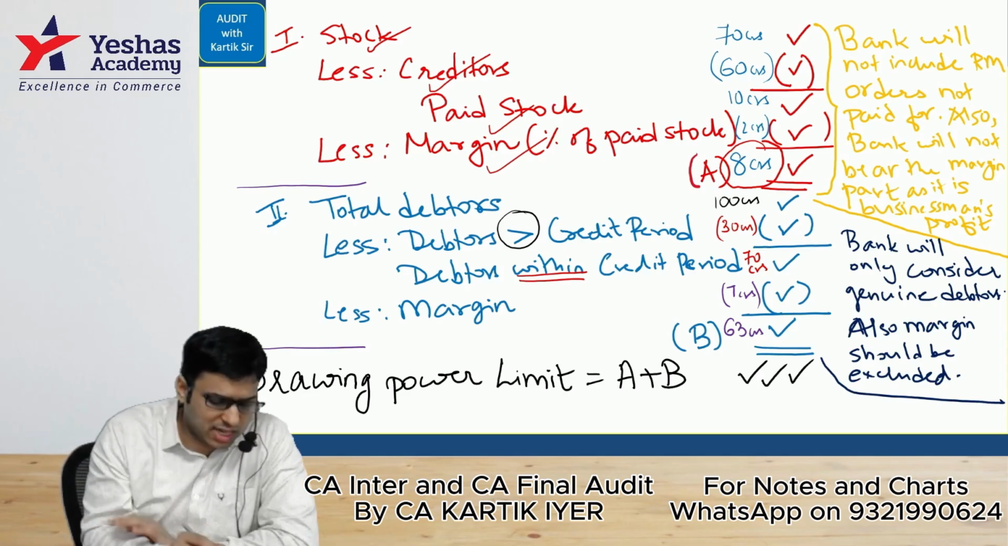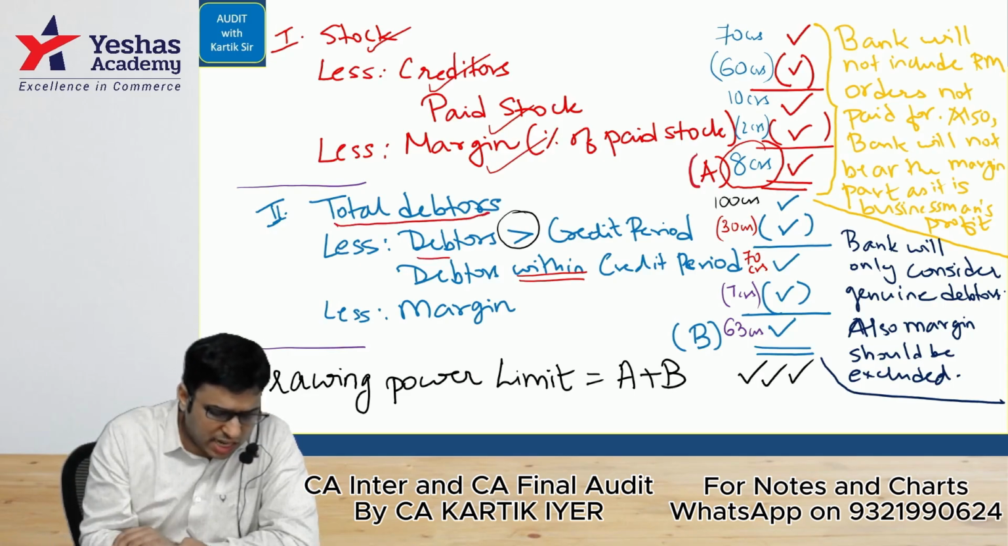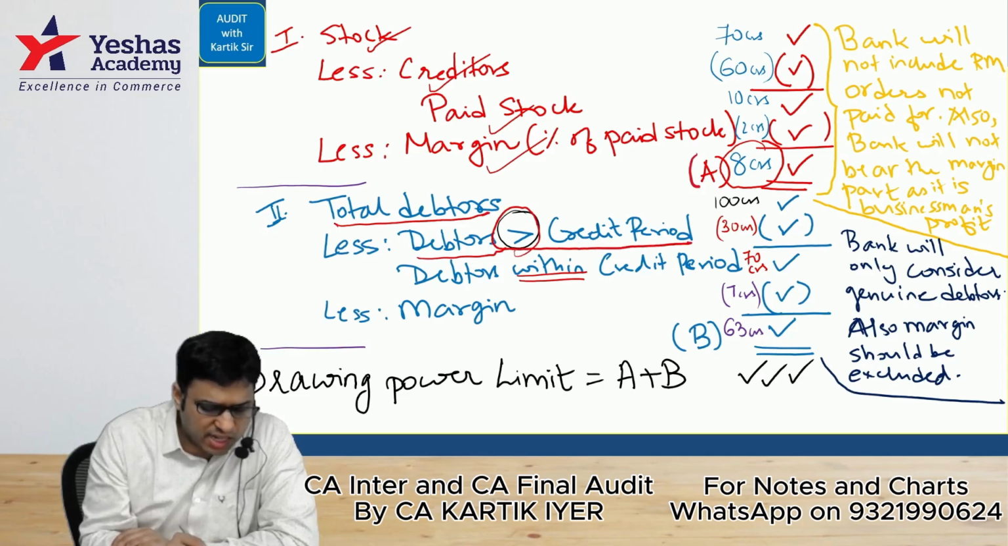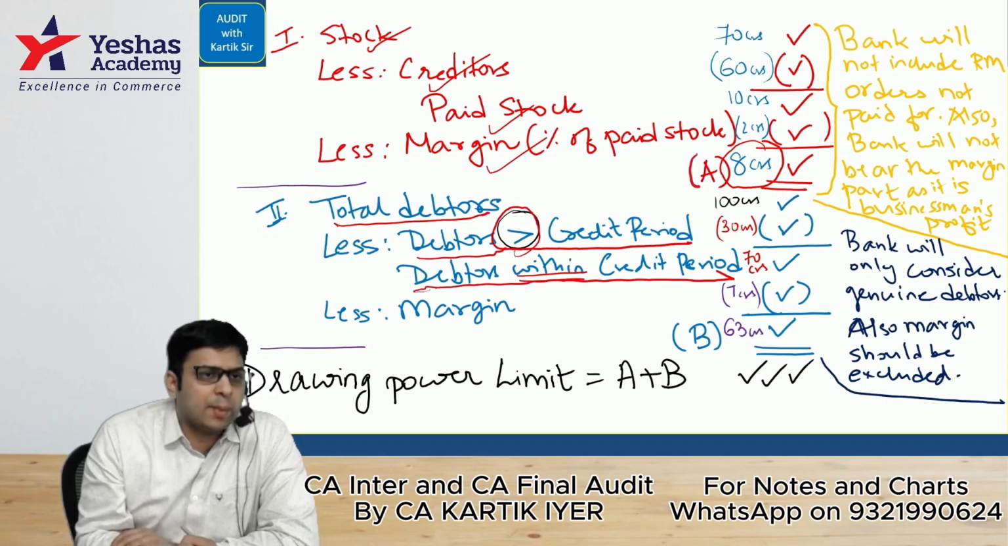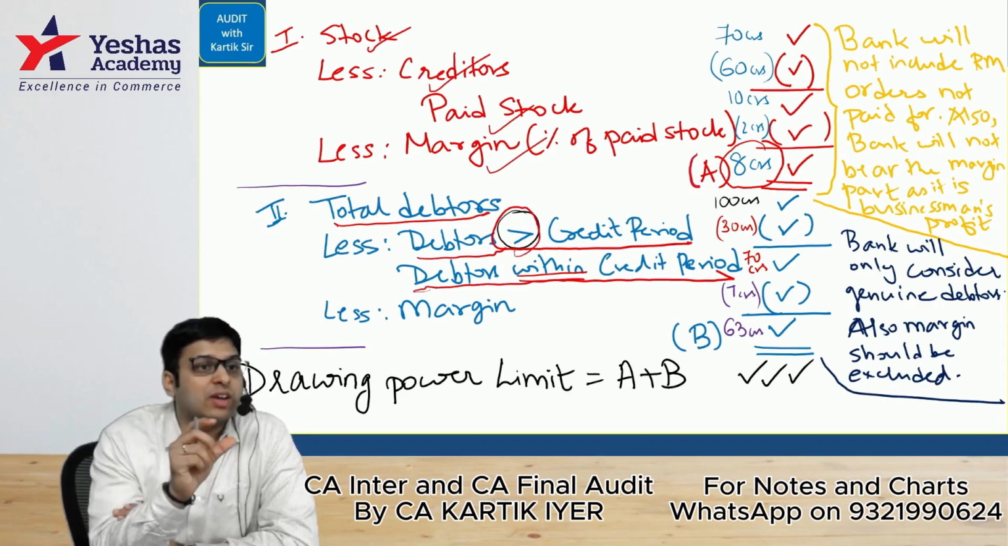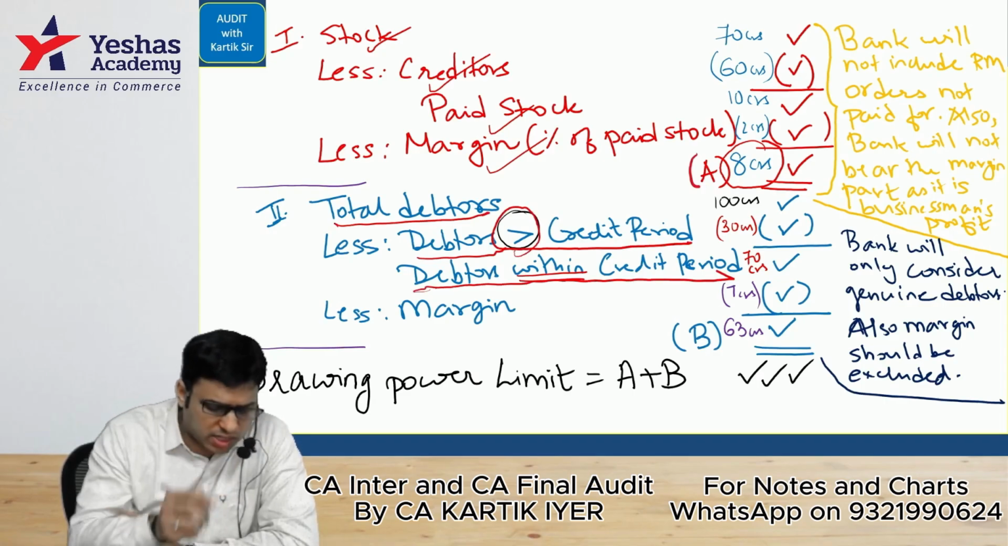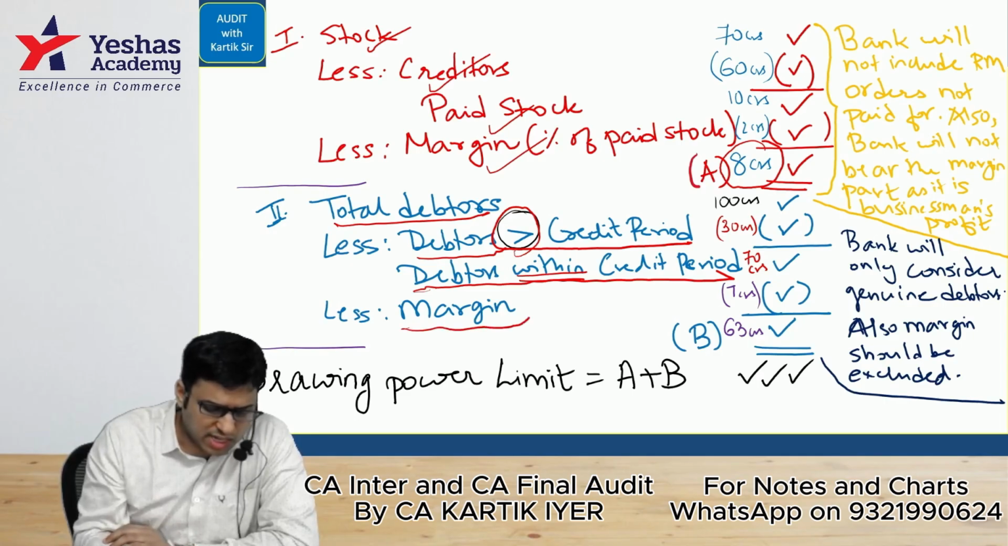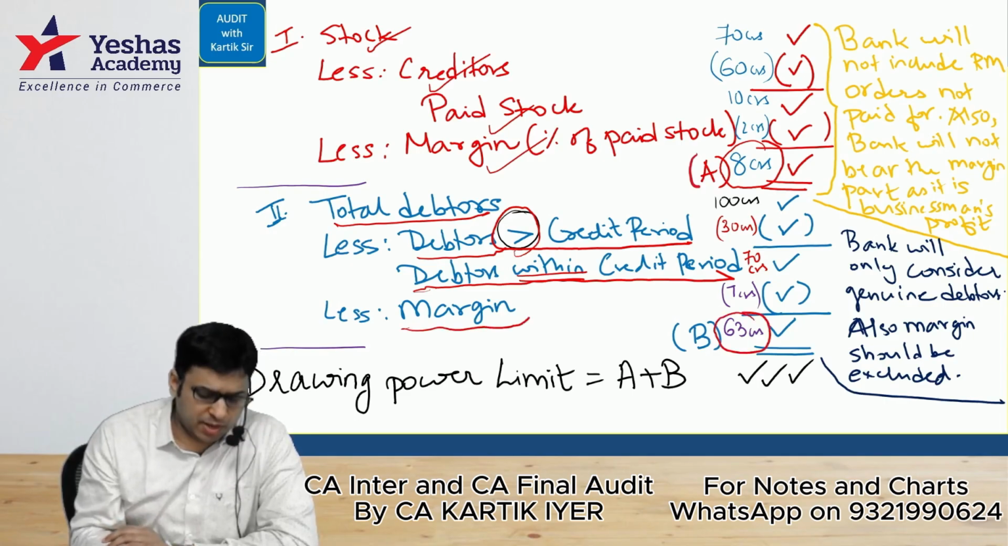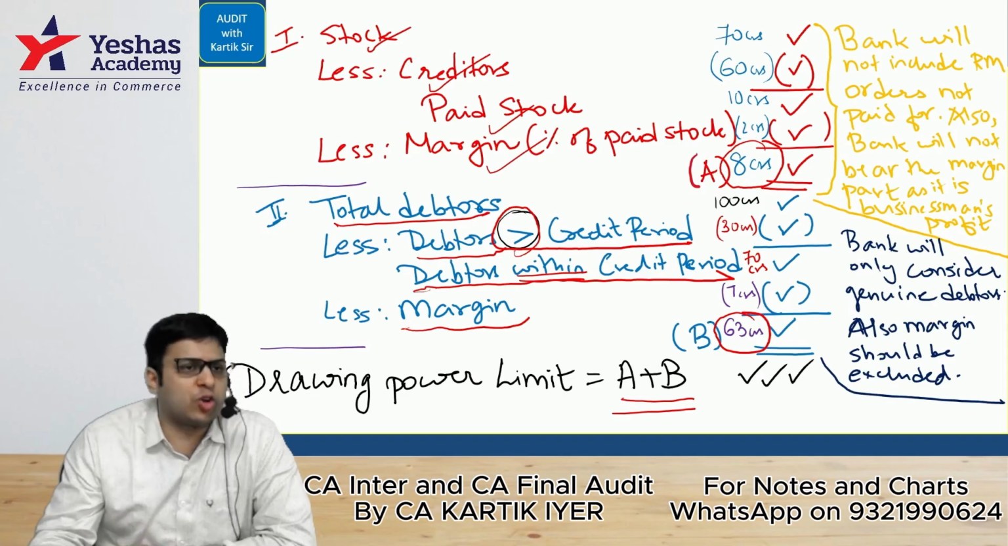You understand in this case, we'll take total debtors, less debtors which exceed the credit period, that is insincere debtors. And debtors which are sincere, we'll get them here. But to sell to the debtors, our margin is included. So we have to reduce our margin. So margin has to be included in this case. And then after that, we'll get the B. A plus B becomes your drawing power limit. It becomes your drawing power limit.